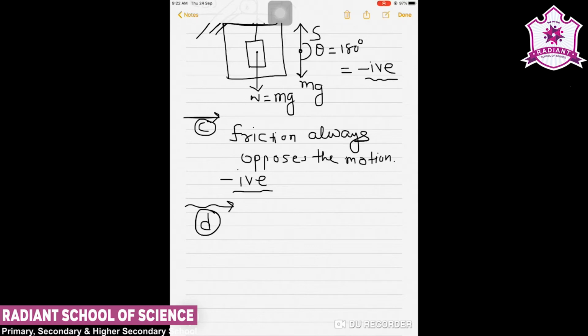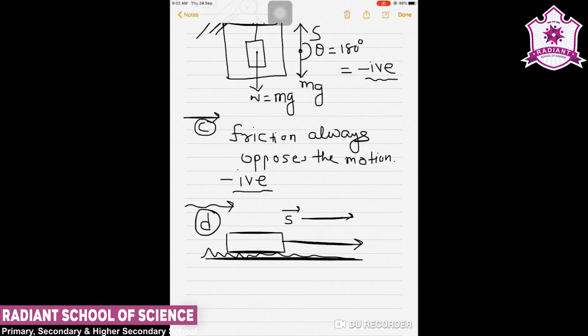Okay, then question number 4, that is condition D. In this D case, it is given that work done by an applied force on a body moving on a rough horizontal plane with a uniform velocity. Again, the body moves along the direction of applied force. So we can say that if this is the surface, even though it is rough, something is over it and it is pulled, then the displacement is in this direction and the applied force is also in the same direction.